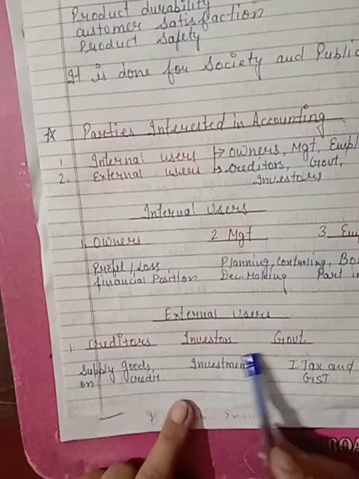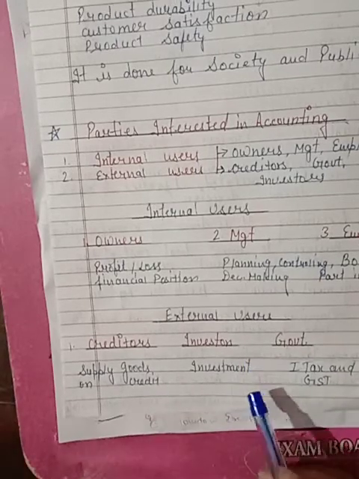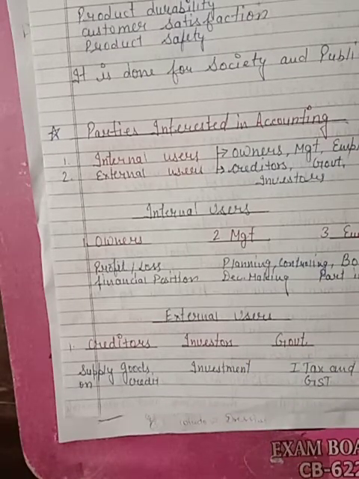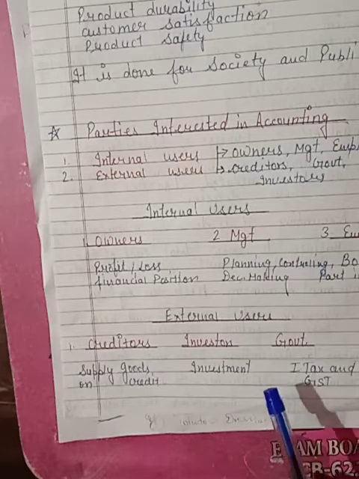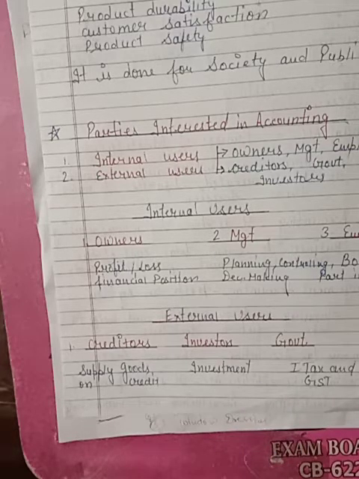The next is investors. Investors are the persons who invest money in the business because they want fair returns. If the firm's condition is not sound, if the firm is continuously showing losses, then the investors can take the decision to take their money back from the business. The next is government. Government wants to check that their income tax and GST are properly calculated according to the accounts or not. It is only possible when the firm has proper and systematic accounting.